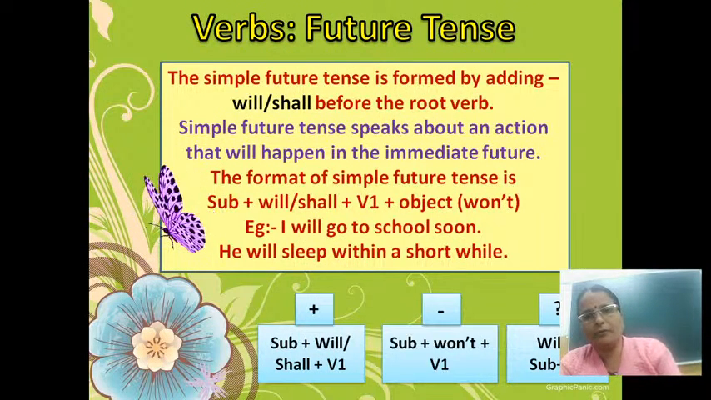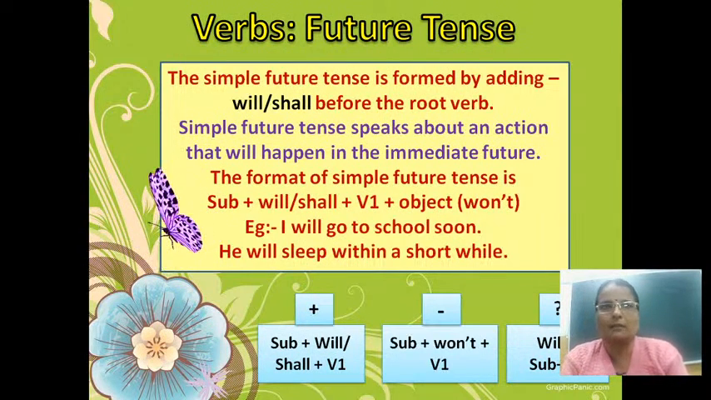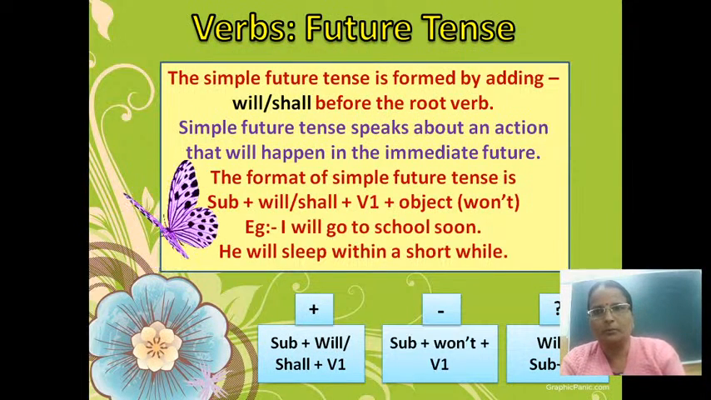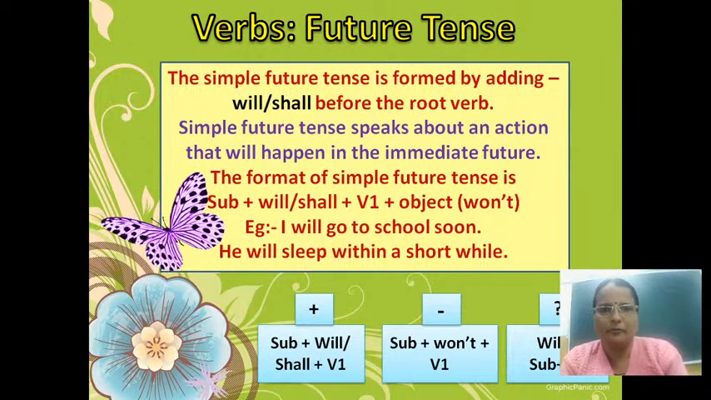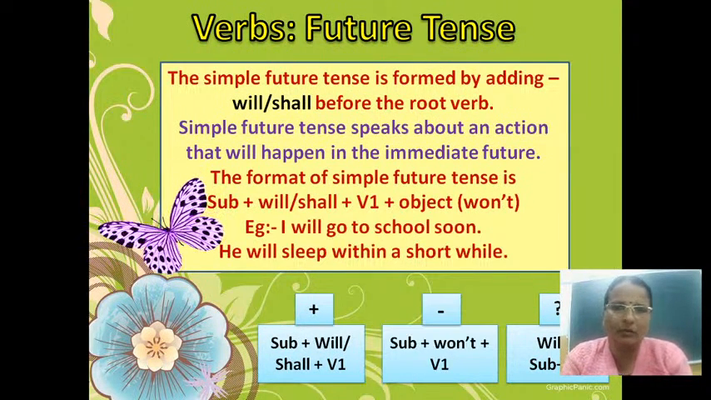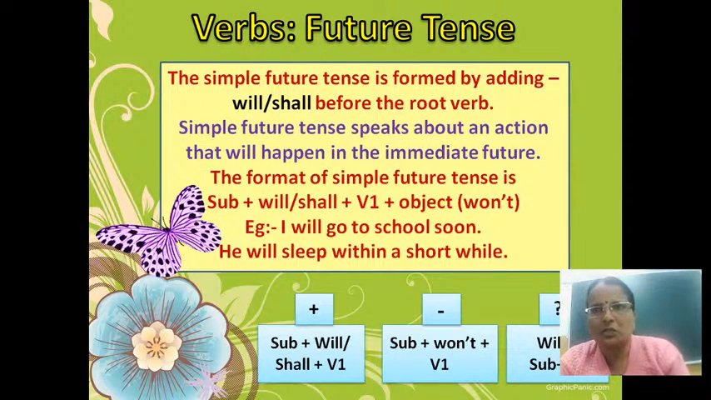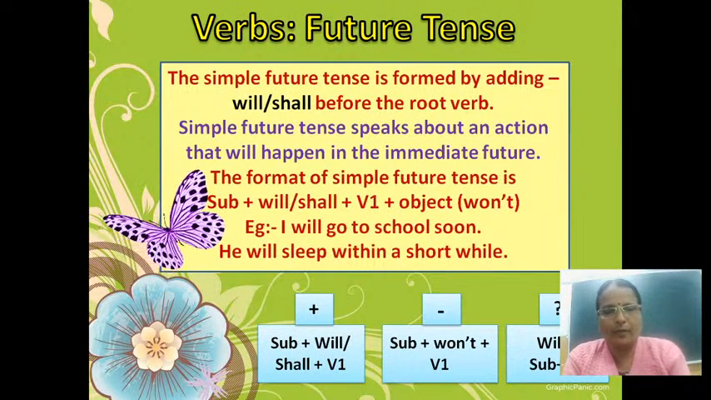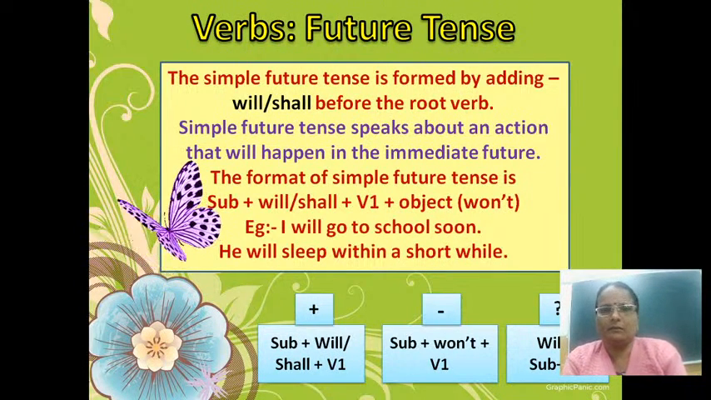And if we have to frame a question in simple future tense, what should we do? Will plus subject plus V1. It can be will or shall. Okay, will or shall plus subject plus V1. For the same examples, let's make questions.